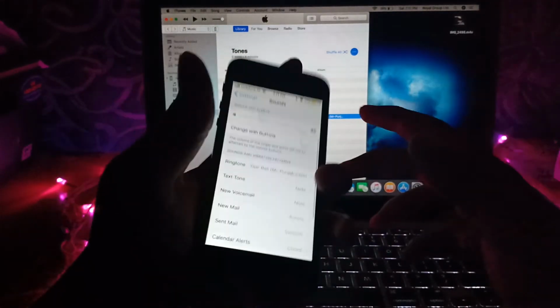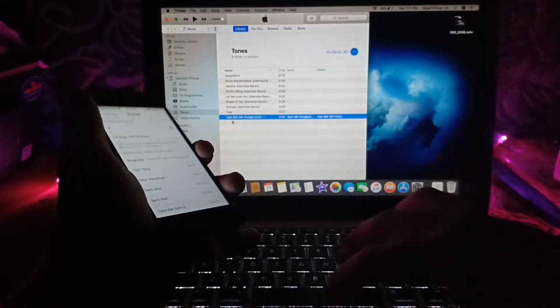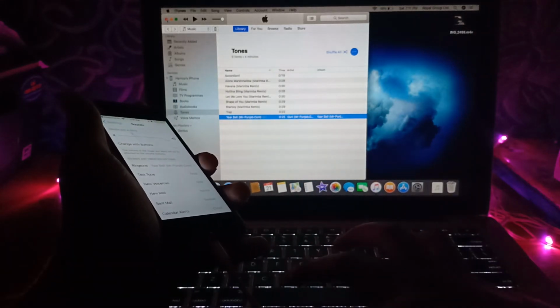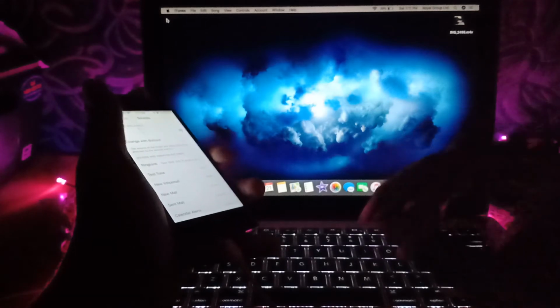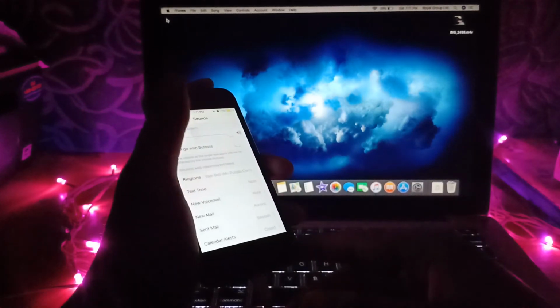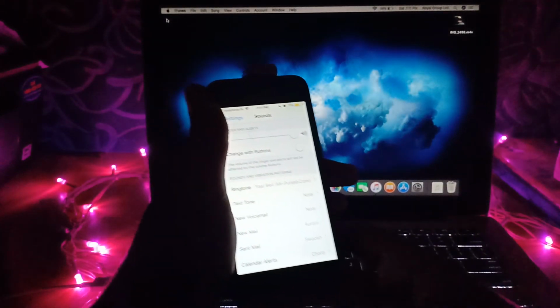What you need to keep in mind is that the tune which you are adding needs to be below 30 seconds and in the format M4R. So that's it for this video.